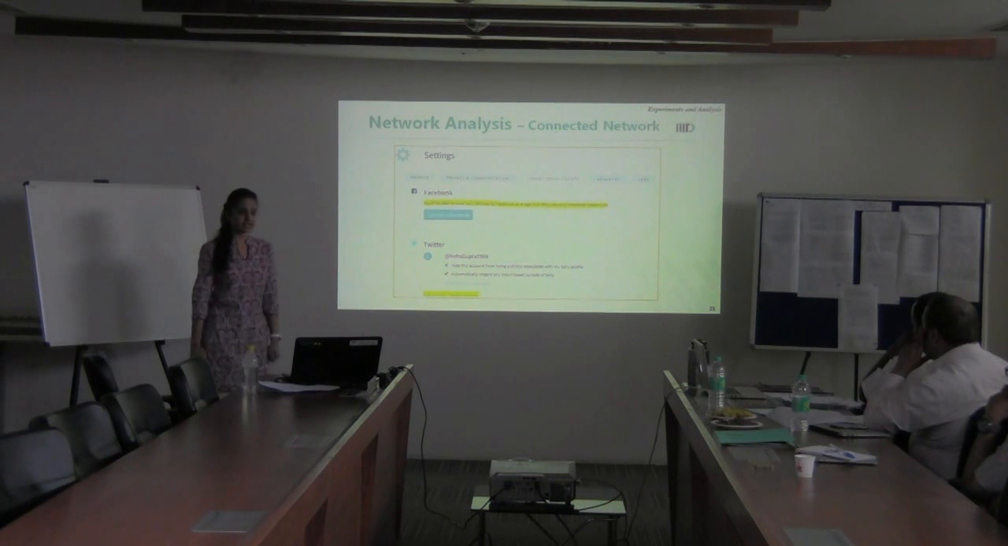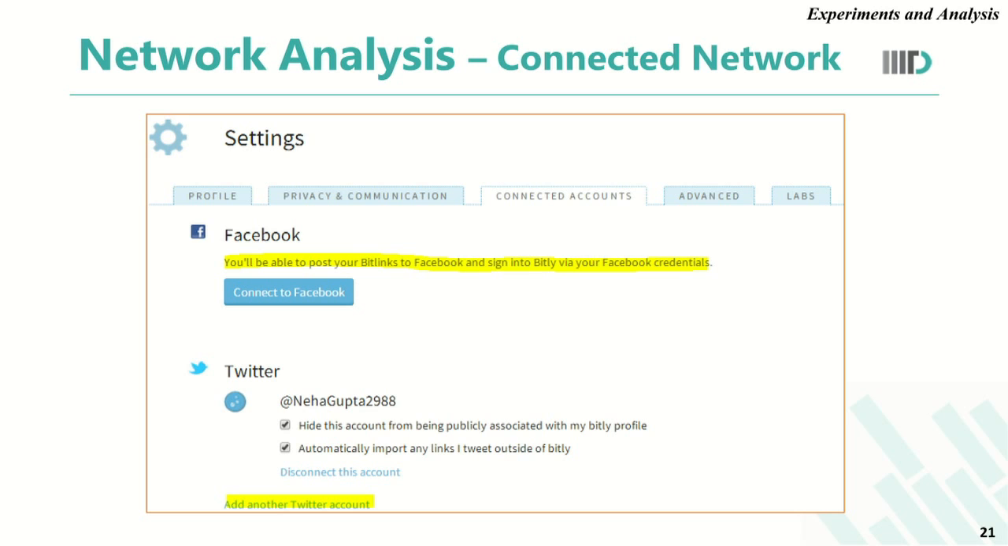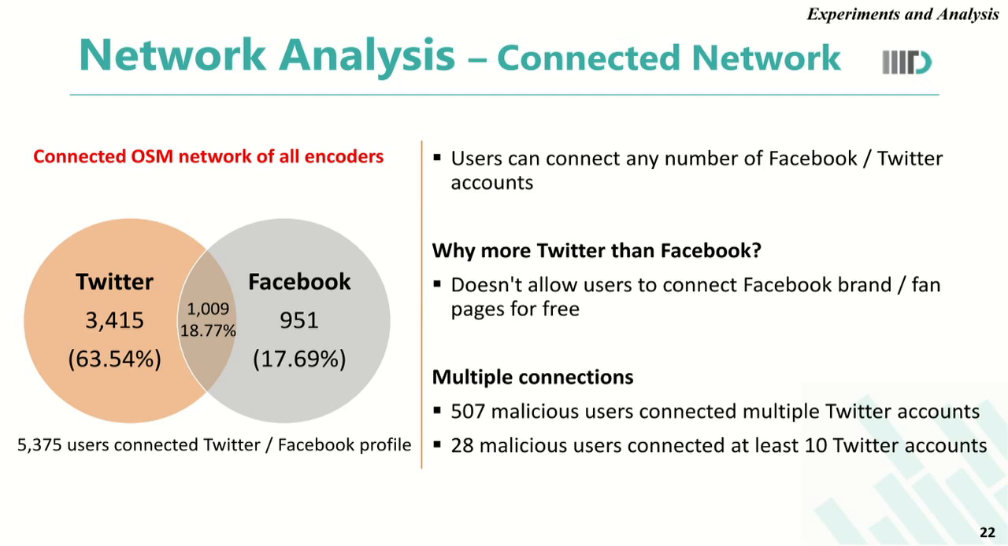After doing this referral analysis and analyzing the extent of exploitation, we went ahead to do the connected network analysis. For this, Bitly allows its users to connect social media accounts to a single Bitly account. That is, a user can connect his Facebook page as well as his Twitter page. In order to analyze this connected network, we collected all the online social media accounts associated with the encoders in our dataset. With this, we got 63.54% of the users connecting only their Twitter account and 17.69% connecting only their Facebook account. Also, 18.77% of users connected their Twitter as well as Facebook account.